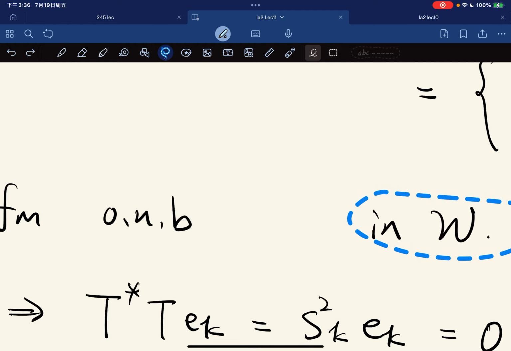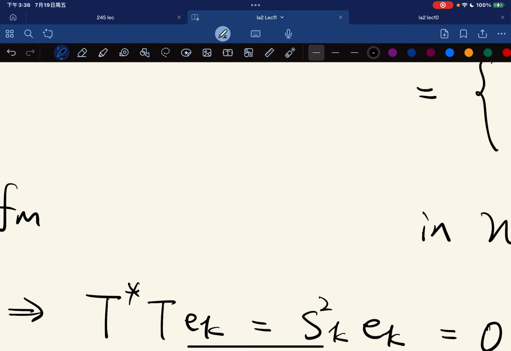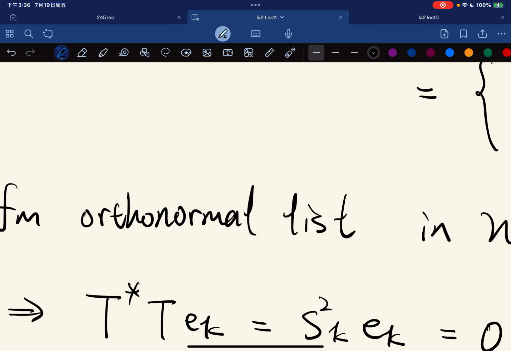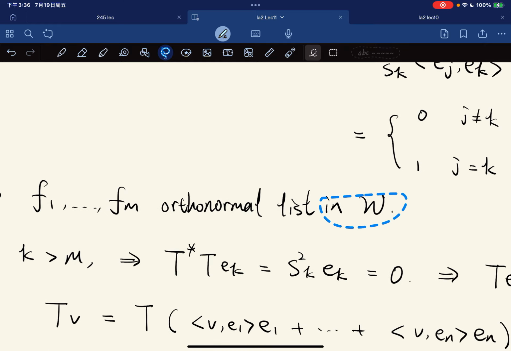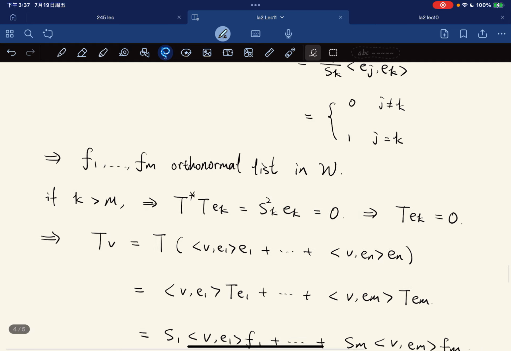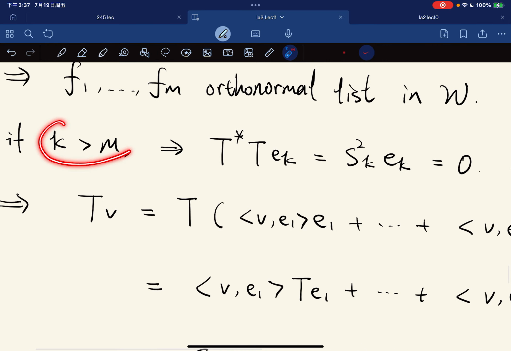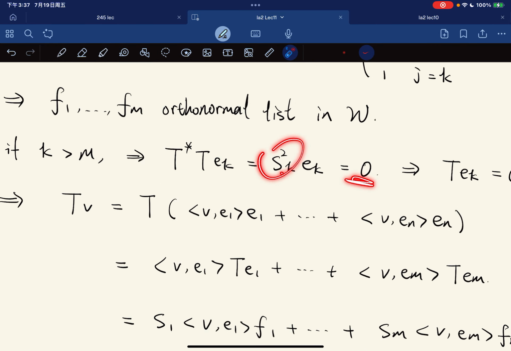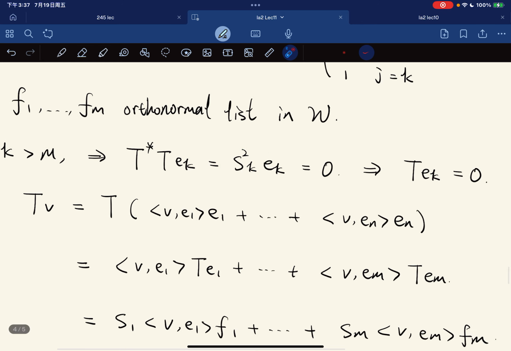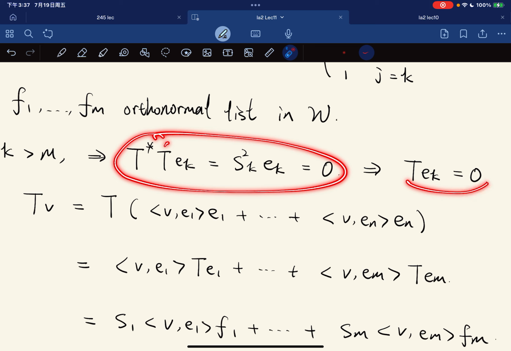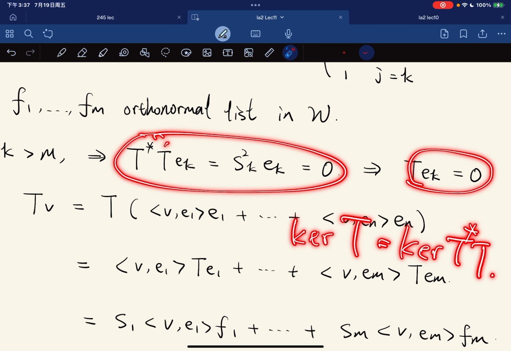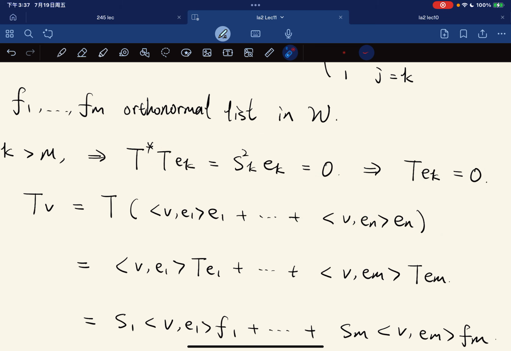Sorry, let me just rewrite this. It's an orthonormal list in W. Okay. And now for k greater than m, this will be equal to 0 because this is equal to 0. Thus, if this is equal to 0, then T e_k is 0, because the kernel of T equals the kernel of T star T. If T star T of e_k is 0, then T of e_k is always 0.